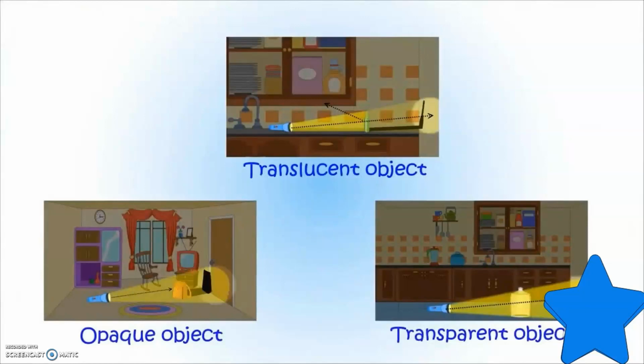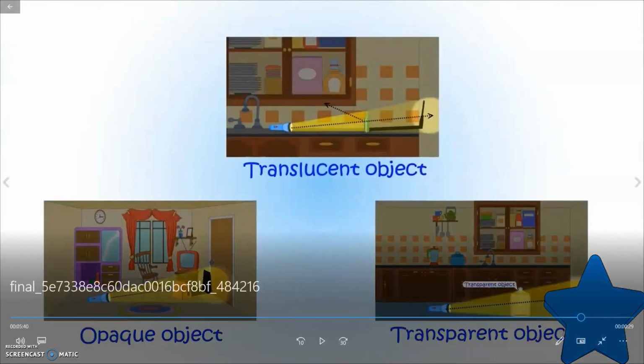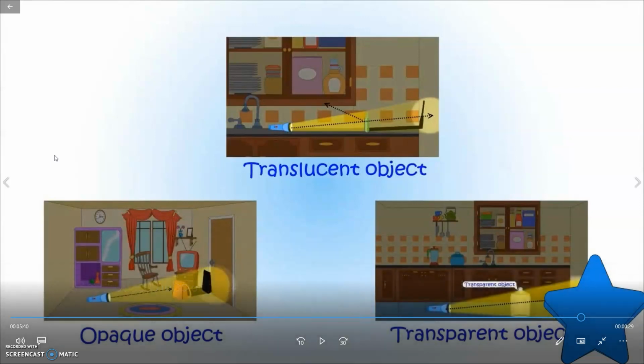Now let's revise. We have 3 types of materials: opaque, transparent, and translucent materials. To summarize, we have learned that not all the objects reflect the light. Some of the objects absorb the light, and some of them only reflect the light.